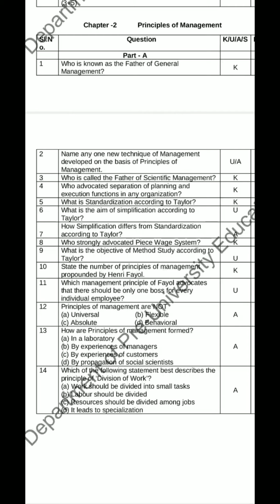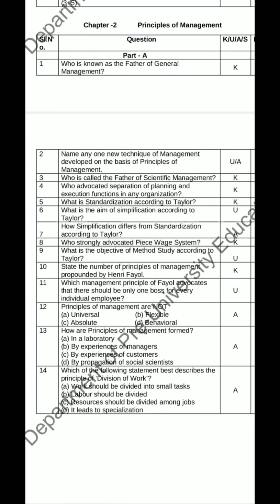Question number 10. State the number of principles of management propounded by Henry Fayol. Answer is 14. Question number 11. Which management principle of Fayol advocates that there should be only one boss for every individual employee? The right answer is unity of command.